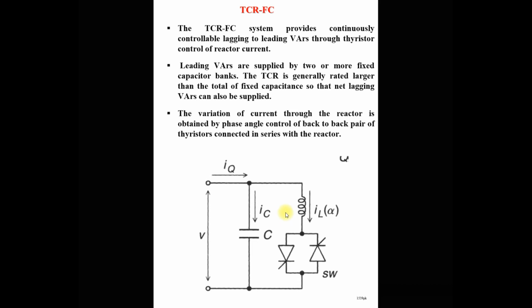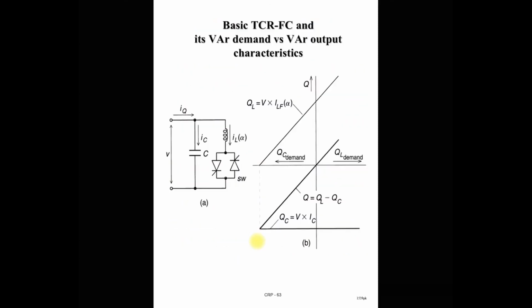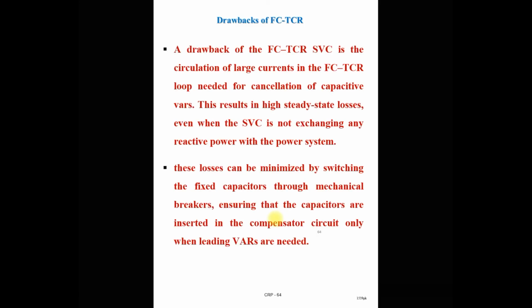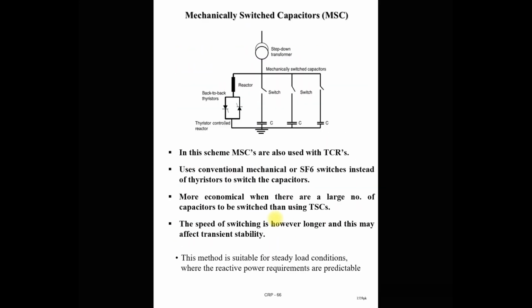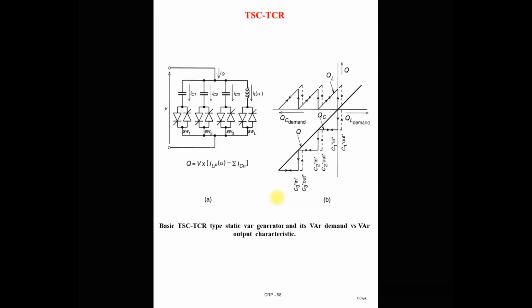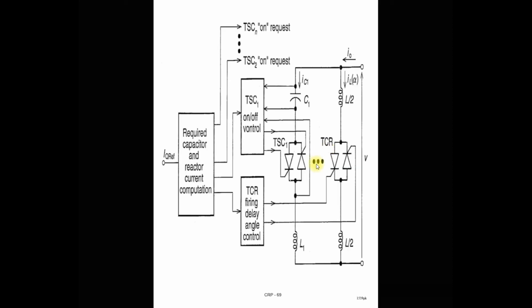Then we saw the fixed capacitor thyristor controlled reactor, its single line diagram, and its reactive power demand versus output characteristics. We saw the drawback of the FC-TCR in the last lecture. And then the mechanically switched capacitor thyristor controlled reactor, and then the TSC-TCR, thyristor switched capacitor thyristor controlled reactor. In the same way, the reactive power generation demand versus reactive power output characteristic. This is the configuration and the reactive power demand versus reactive power output characteristics of the TSC-TCR. Then its control,